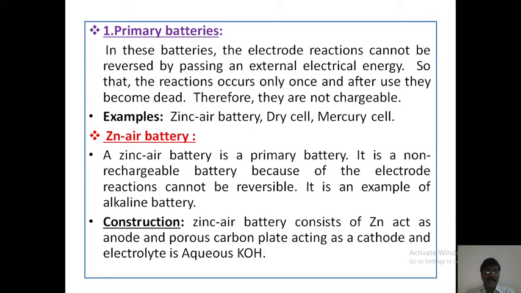The electrolyte is aqueous potassium hydroxide. After collecting these electrodes and electrolyte, go for construction of this battery. That is, the zinc air battery consists of zinc acting as anode and a porous carbon plate acting as cathode, and the electrolyte is aqueous potassium hydroxide.